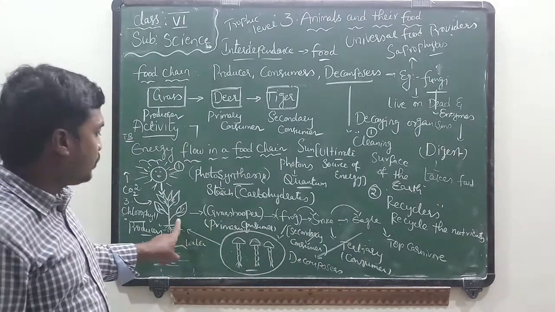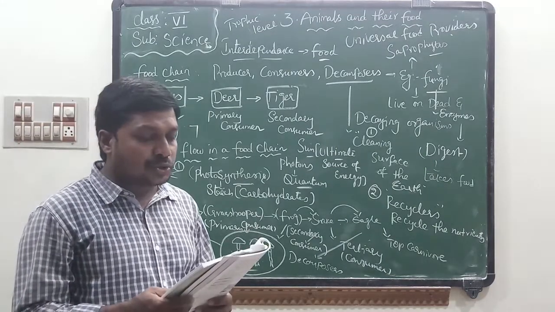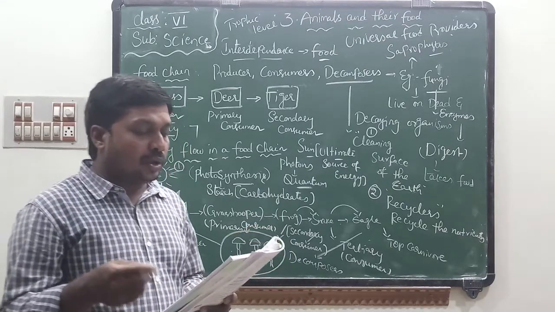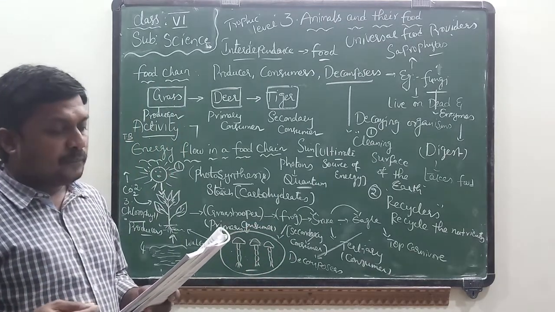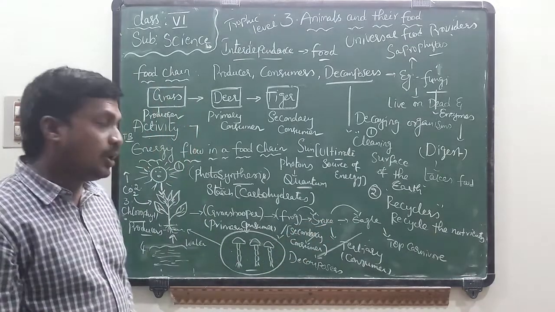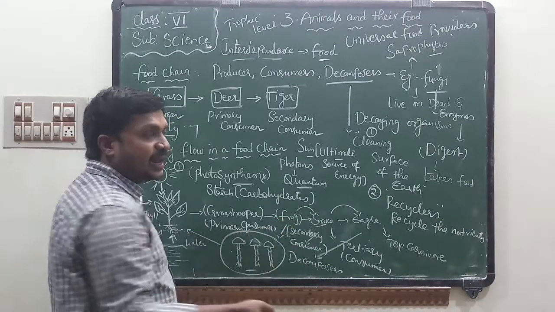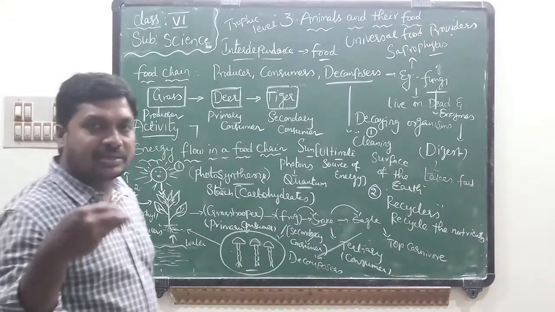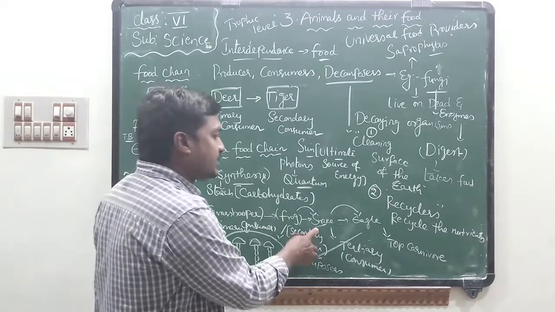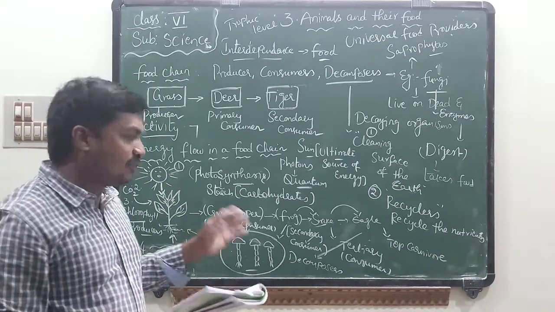How does the grasshopper get energy? Grasshopper gets energy from plants. Plants get energy from sunlight. What happens to the crow if the frog is removed from this food chain? Here I wrote snake instead of crow. When the frog is removed, what will happen? Snake will not get food. When snakes cannot get food, they cannot survive in nature. When snakes are absent, eagles also cannot get food. So the food chain will be disturbed.